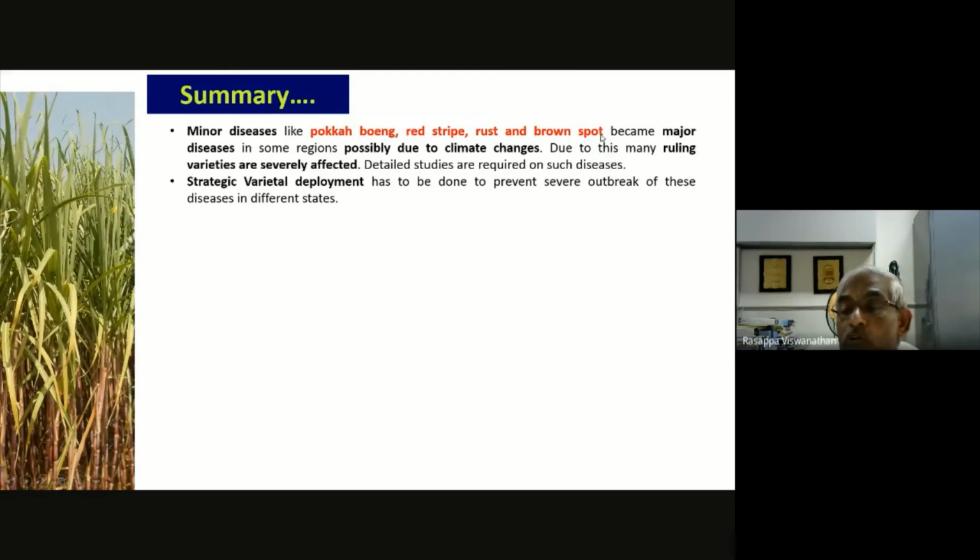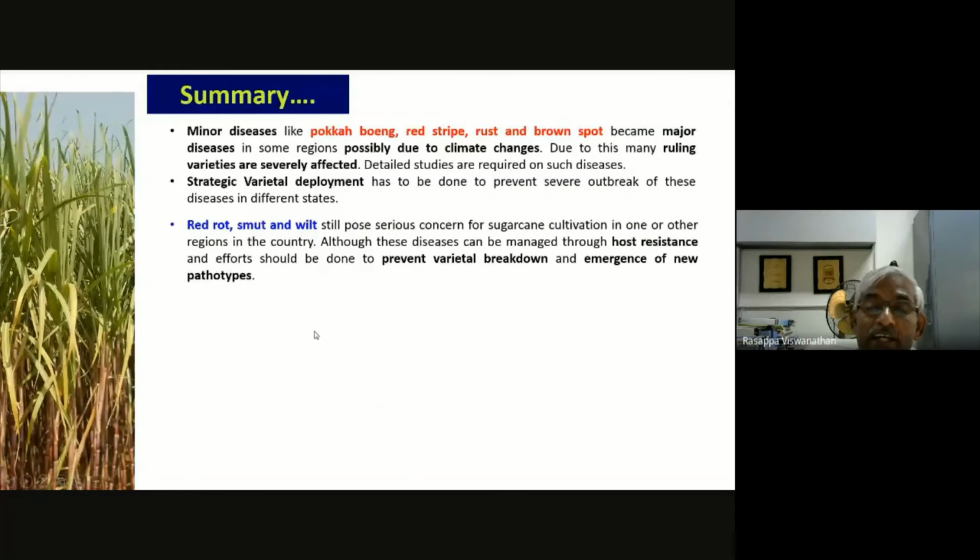Red stripe, rust, brown spot, these all became minor diseases, but in some places, if not all places, they have become severe, maybe in isolated cases, like brown spot in North Karnataka and Maharashtra, that is western Maharashtra, in the high rainfall areas. The ruling varieties were severely affected. So the need of the hour is to reject such varieties at a very early stage. That's how we have to replace such varieties quickly, and that's how we can reduce the inoculum spread to other varieties.